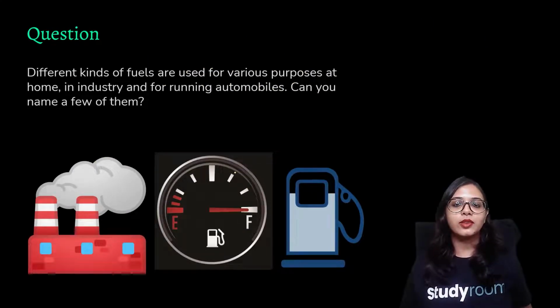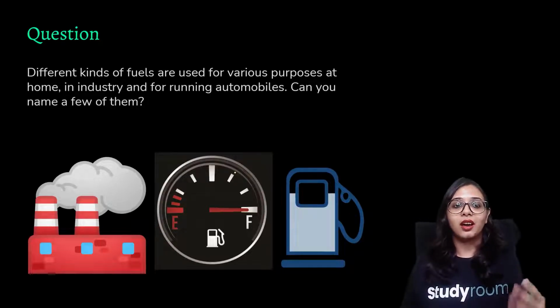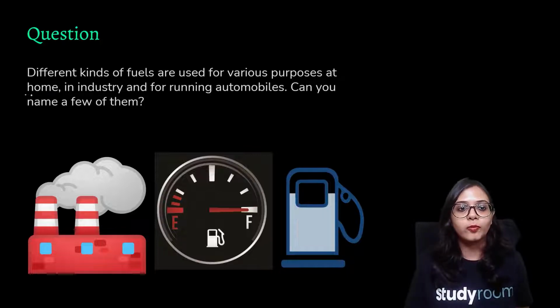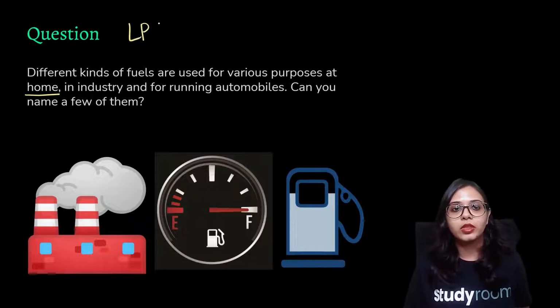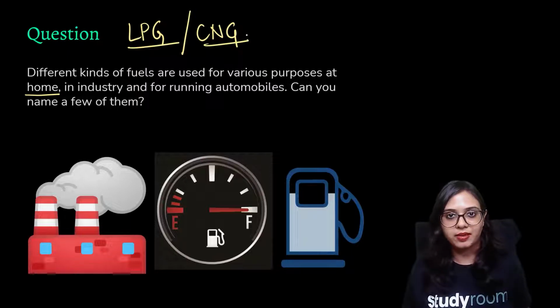Different kinds of fuels are used for various purposes at home, in industry, or for running automobiles. We have already had a look at this in the previous chapter, so let's revise. For home, we use LPG, the liquefied petroleum gas, and in some areas like Vadodara, there is also the usage of CNG via direct pipelines.